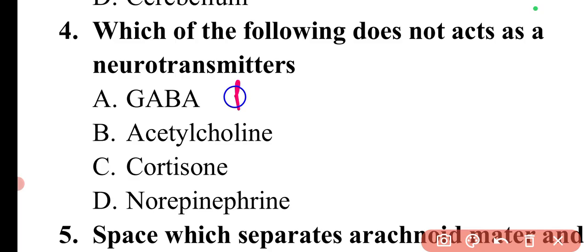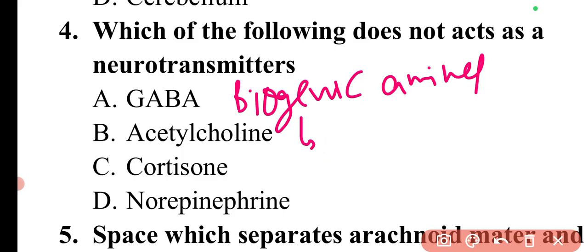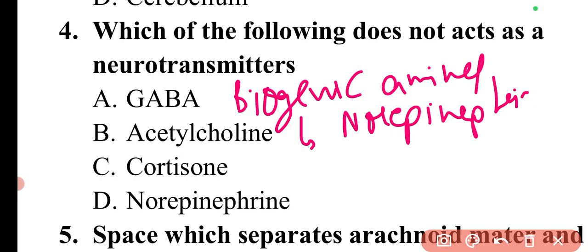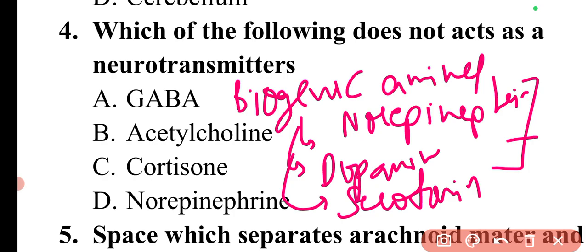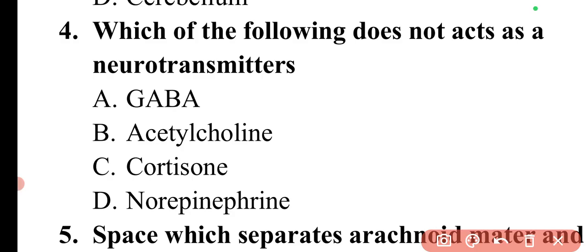Then the third category is biogenic amines. In biogenic amines, there is norepinephrine, dopamine, and serotonin. So these are the different biogenic amine based neurotransmitters. Basically, norepinephrine and dopamine are catecholamine derivatives, and serotonin is an indolamine. Then the last one, the fourth, is acetylcholine. This is also a neurotransmitter.